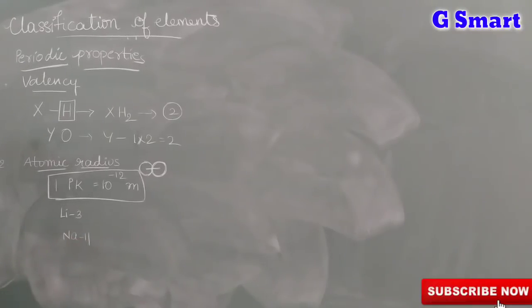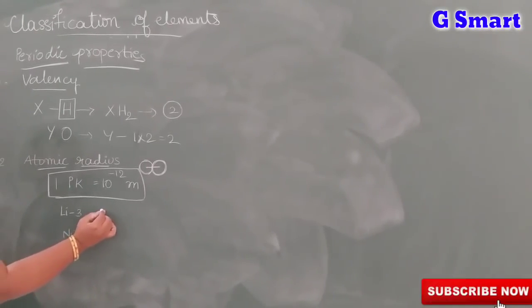Coming to groups, in groups atomic radius will change. How will it change? Suppose here lithium is there, atomic number is 3. Sodium is there, atomic number is 11.